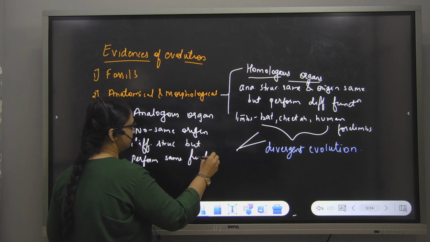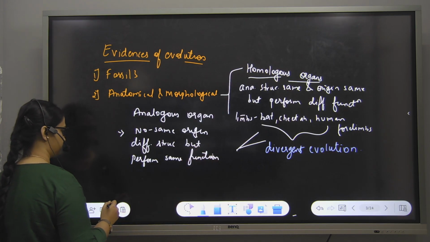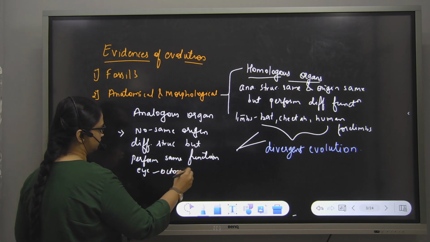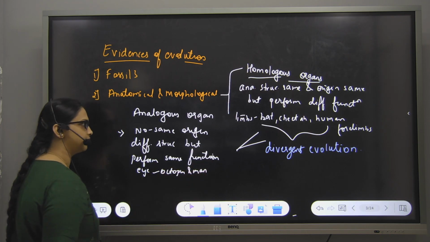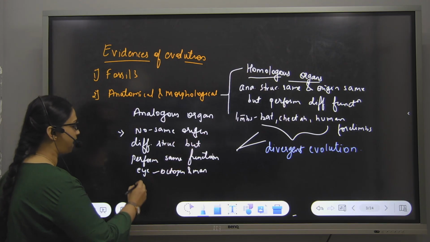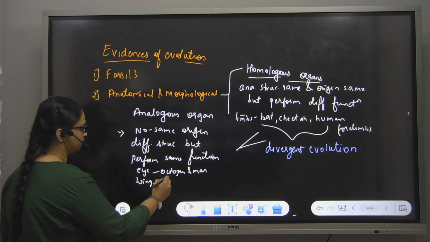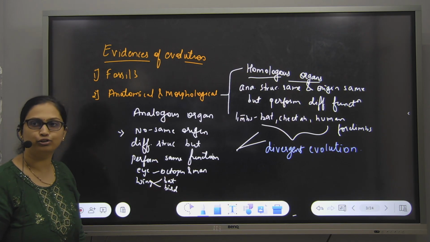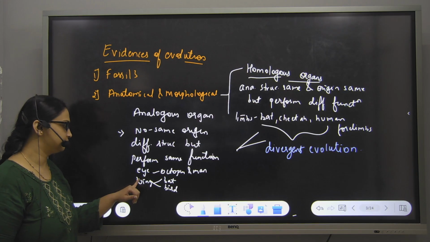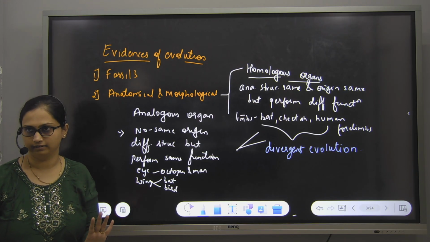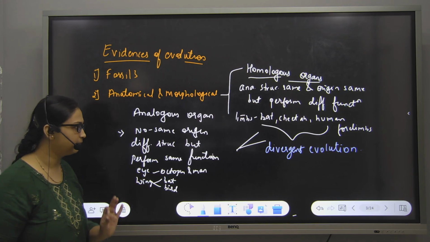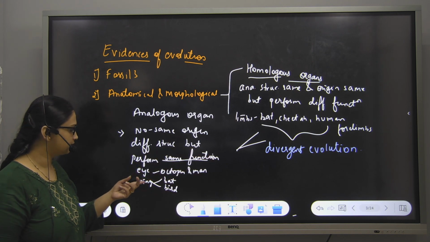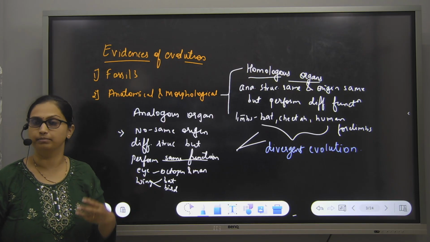What example can we give here? Eye of octopus and man. Wings of butterfly and wings of birds. Yes, wings. Look at the wings of bat and wings of insect and bird. How can you explain? What is the function of wings? To fly. Yes, so the performing function is the same. What function are they performing? To fly. But the origin differs: bat is a mammal, bird is aves.